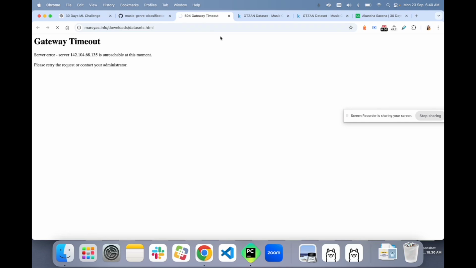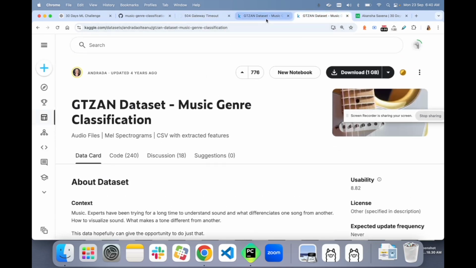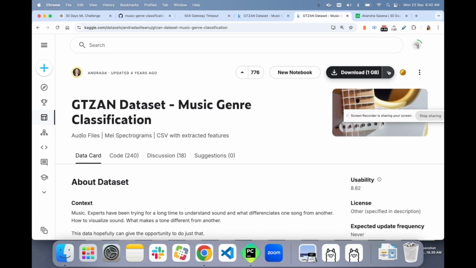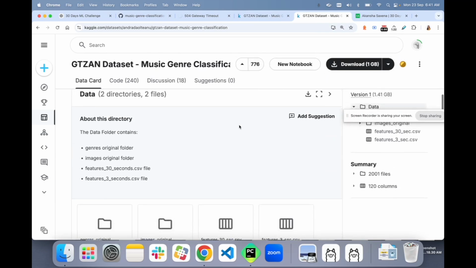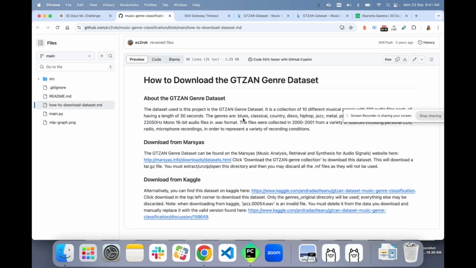We can download from here. So I'll download it. And if I go in, genres original is the folder that we have to focus on. It says only the genres original directory will be used.